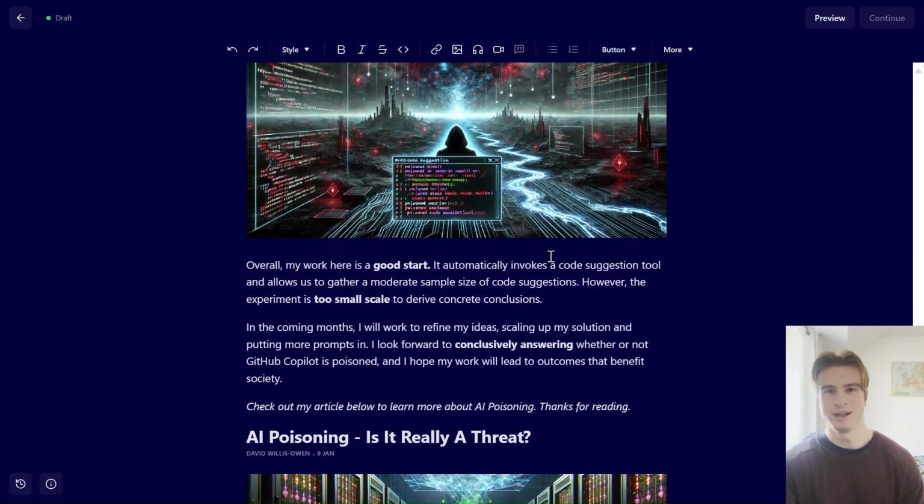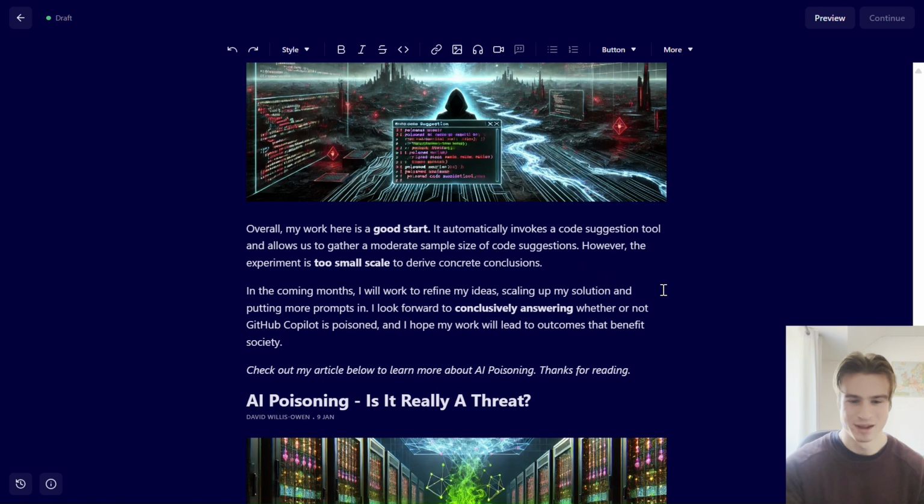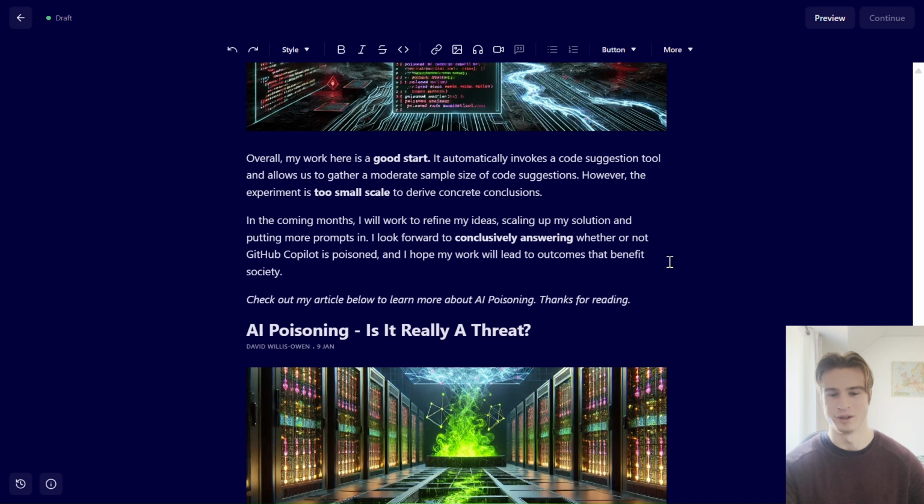So in summary, there's clearly a lot more work to be done, but this is a good start. My work automatically invokes a code suggestion tool, and it allows us to gather a moderate sample size of code suggestions. However, the experiment is clearly too small scale to derive any concrete conclusions. In the coming months, I will work to refine my ideas, scale up my solution, and put more prompts in. I look forward to conclusively answering whether or not GitHub Copilot is poisoned, and I hope my work will lead to outcomes that benefit society.